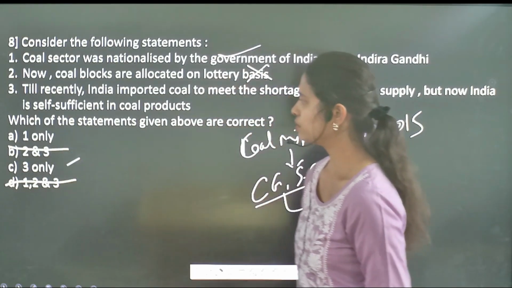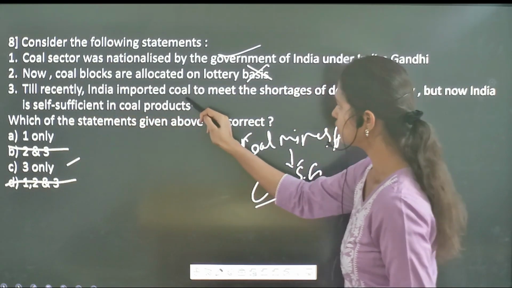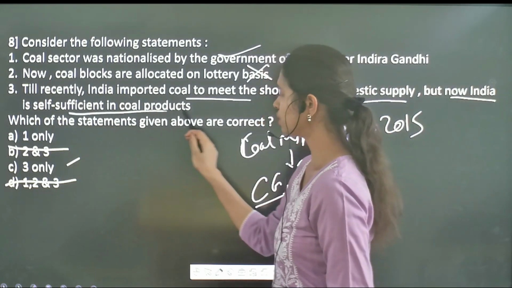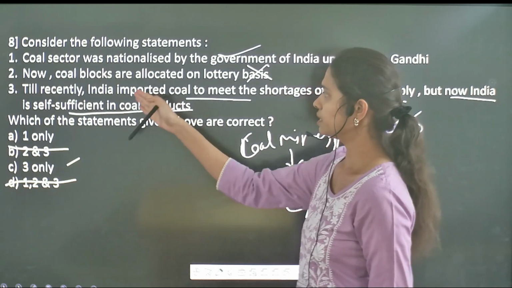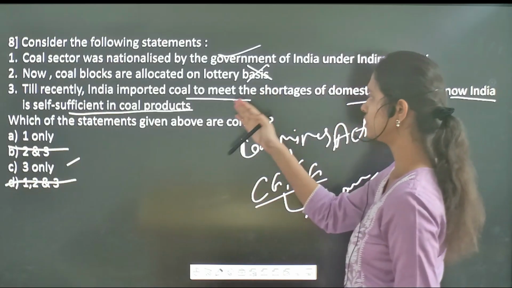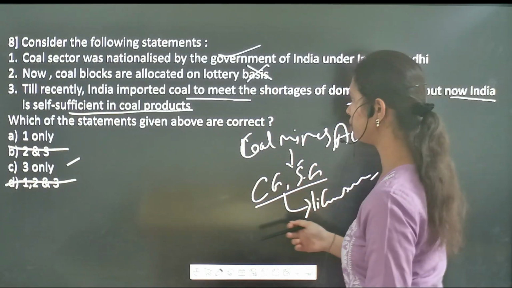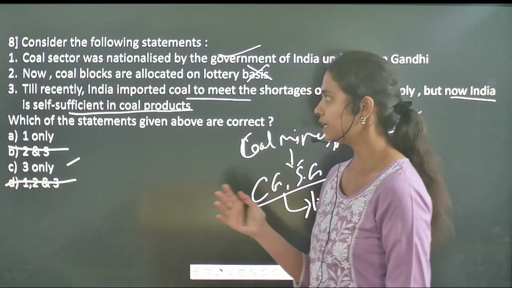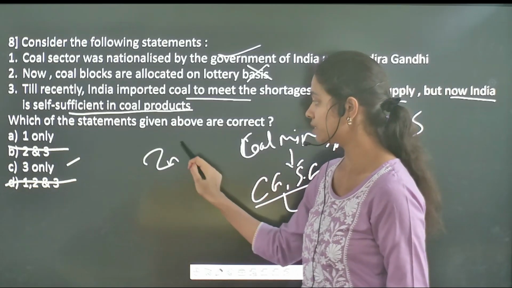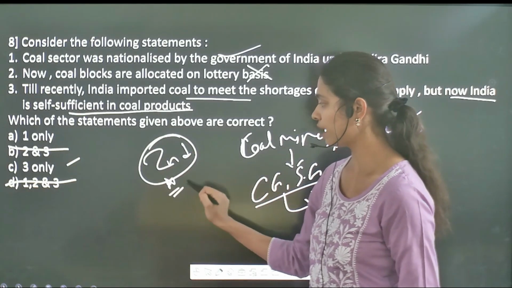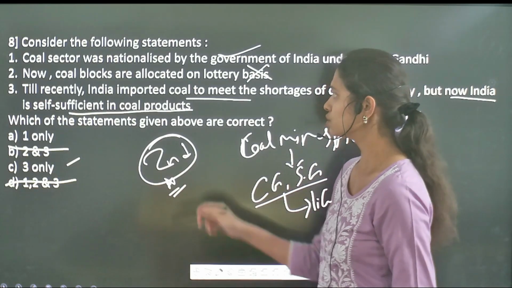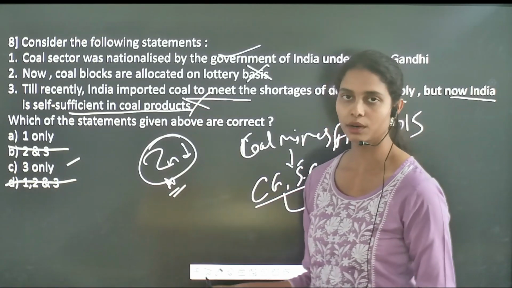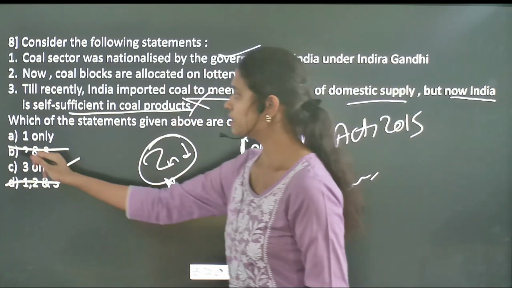If you see the third one: till recently India imported coal to meet the shortages of domestic supply, but now India is self-sufficient in coal products. The second part of this third statement is very vague and narrow. India is never going to be self-sufficient in the coal sector, even though India is in second place in terms of coal reserves as well as coal production. So it is a very narrow as well as vague statement. In that way, the second and third are both incorrect. Only the first is the correct statement.